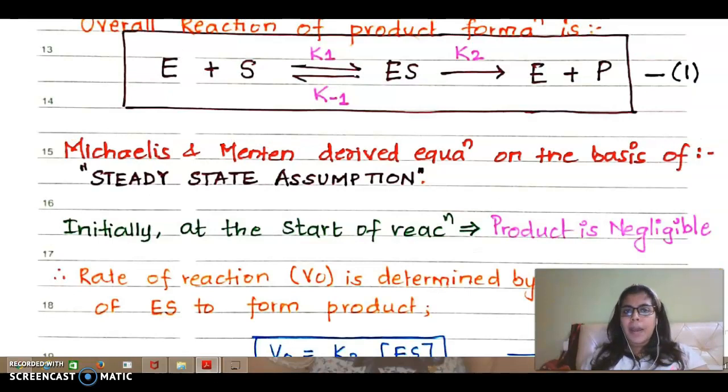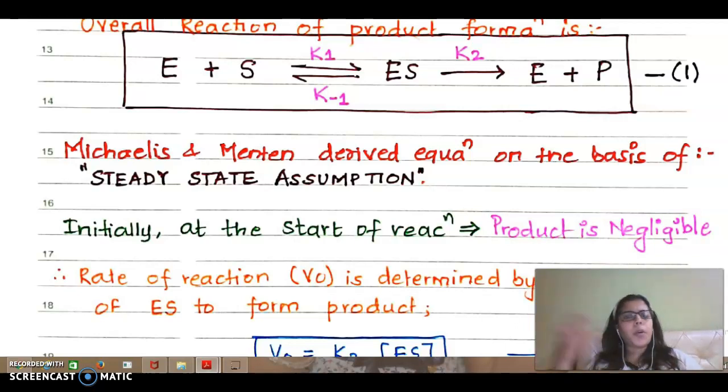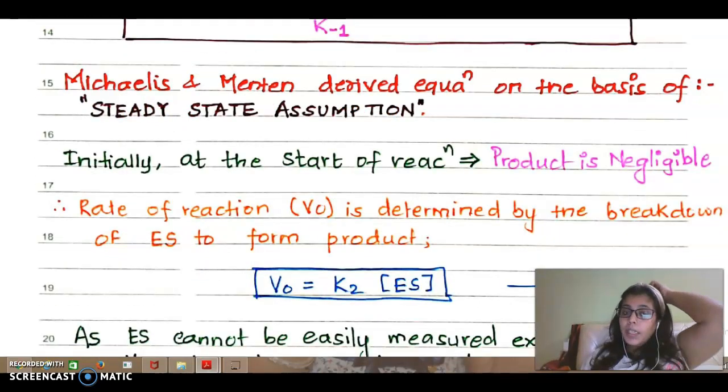Initially, just imagine, this is all imaginary when I am talking. When I start the reaction, what happens? Product is negligible. Why is the product negligible? Imagine I have a beaker, I have put my E and a substantial amount of S, but I have just started the reaction, and E and S are just forming ES, which means product is not yet formed. So my product is almost negligible at the start of the reaction. Everybody agrees with me?